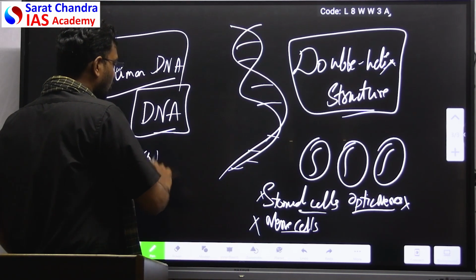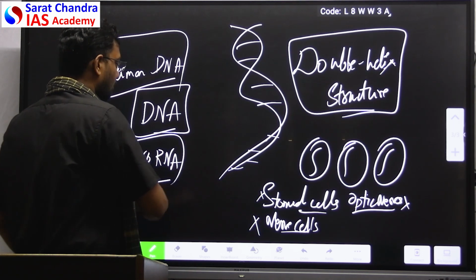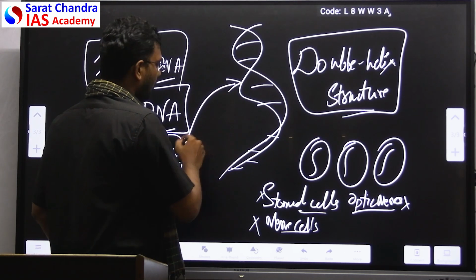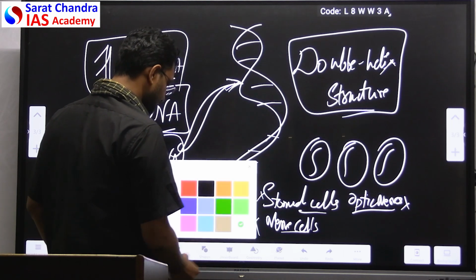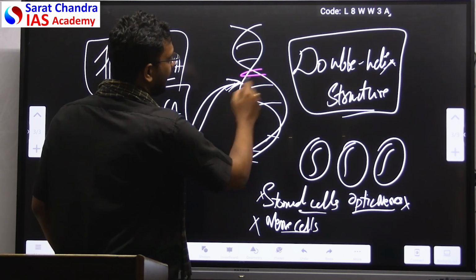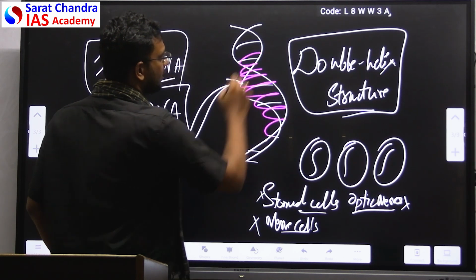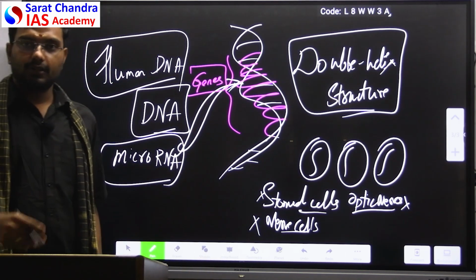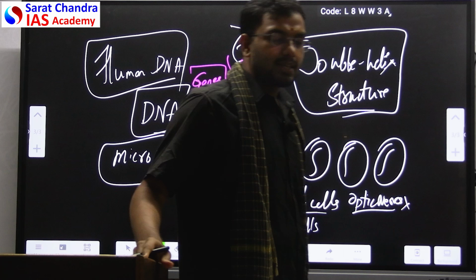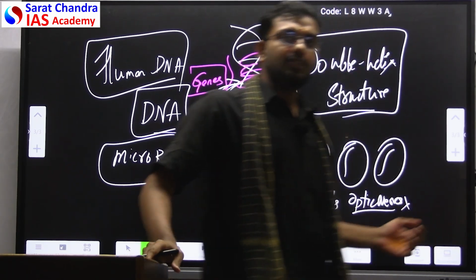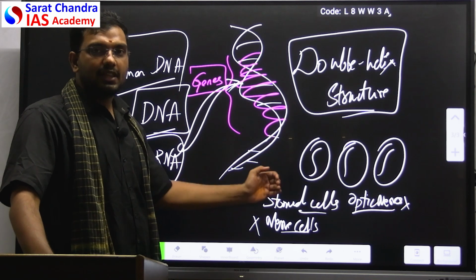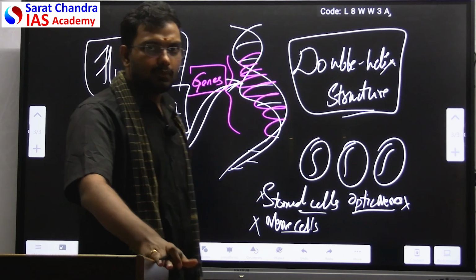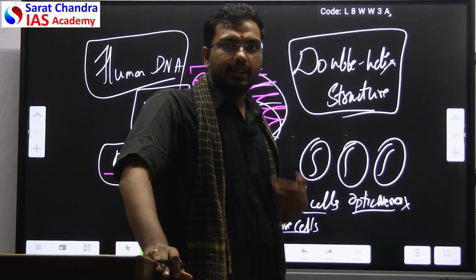That is where the role of microRNA comes. What happens is, this microRNA forms a bond with the DNA and activates only selected regions of the gene. Due to this, selected genes get activated. When the selected genes get activated, proper protein synthesis happens. That is how each organ distinguishes itself from a different organ. Different cells have different microRNA. When different microRNA synthesizes different proteins, that is how you get different cells.